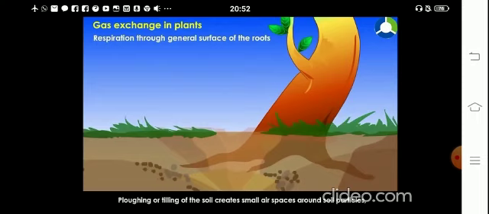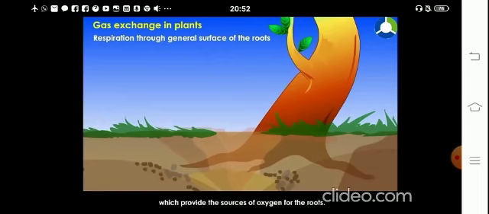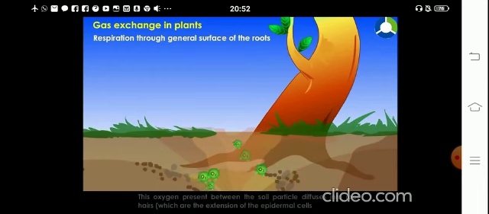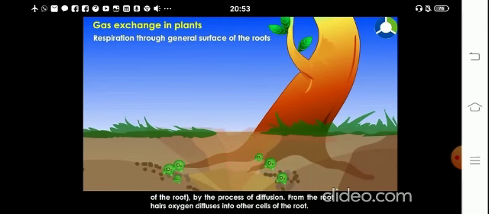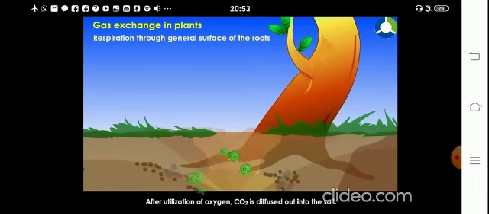Plowing or tilling of the soil creates small air spaces around soil particles, which provide the source of oxygen for the roots. This oxygen, present between the soil particles, diffuses into root hairs, which are the extension of the epidermal cells of the root, by the process of diffusion. From the root hairs, oxygen diffuses into other cells of the root. After utilization of oxygen, carbon dioxide is diffused out into the soil.